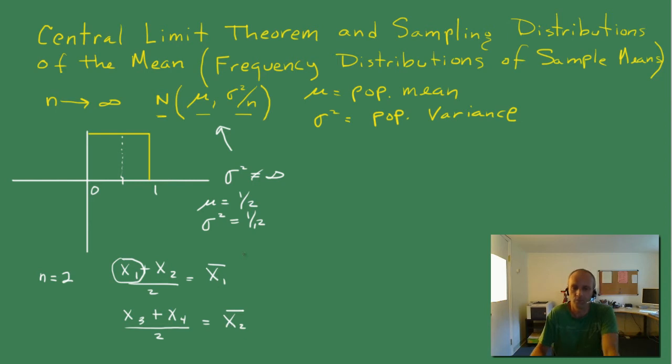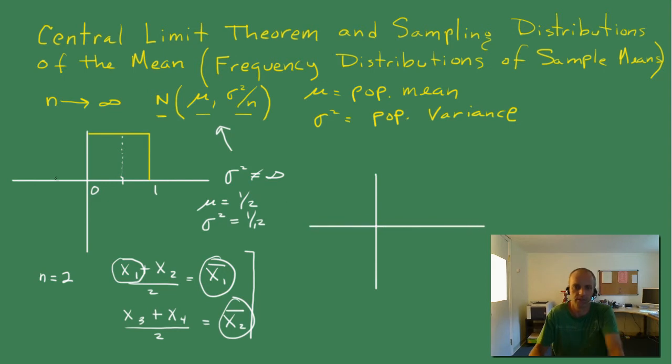So the $64,000 question is, how are these means distributing? How are these individual x bars distributing themselves in a frequency distribution? What do they look like? Well, we can answer that. We have the technology, and in this particular case, for a uniform 0-1, it would look like this. It would look triangular. And since our parent population was bound on 0-1, all of our sampling distributions are going to be bound there too.